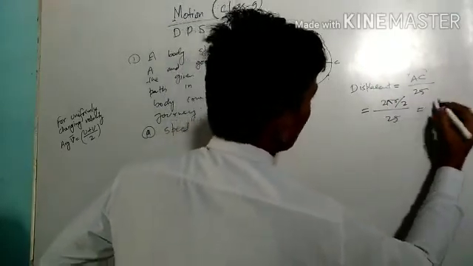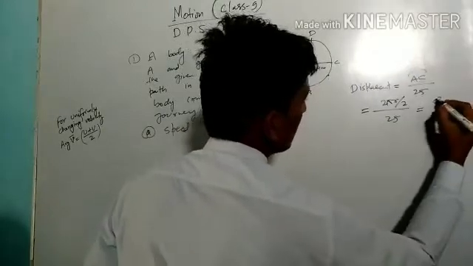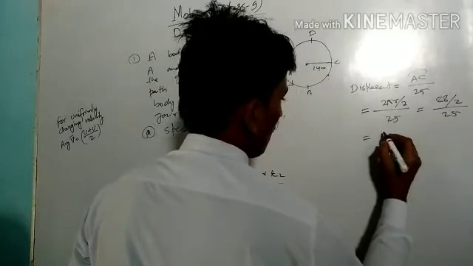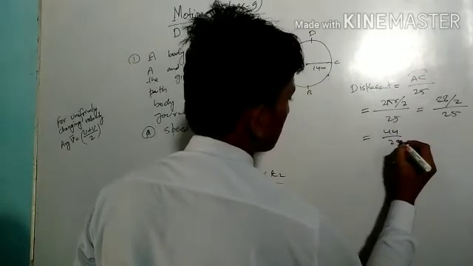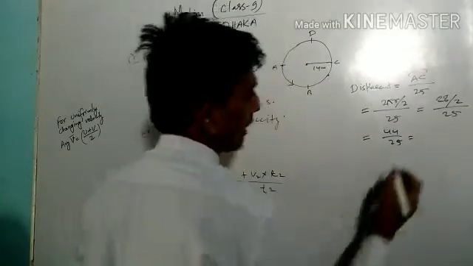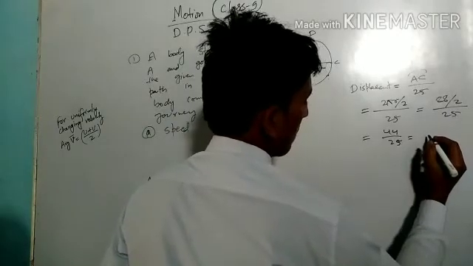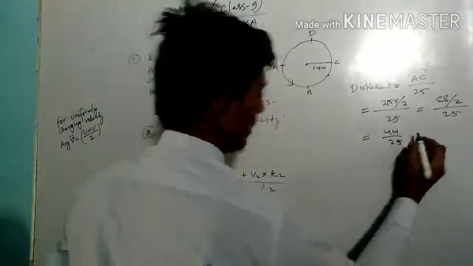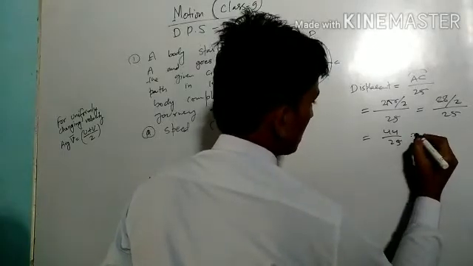We already calculated 2 pi r is 88 meter, upon 2, upon 25, that is 44 upon 25 meter per second. So this is the value of the velocity.